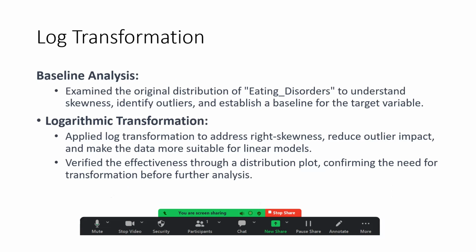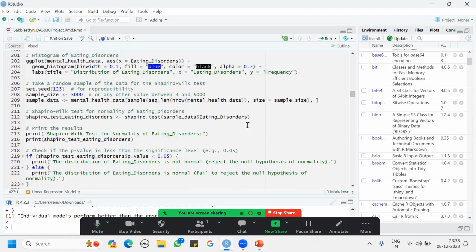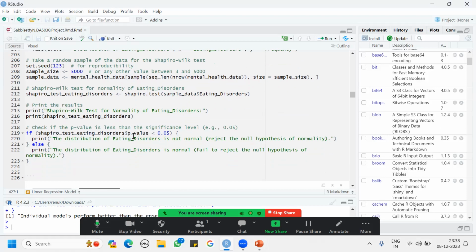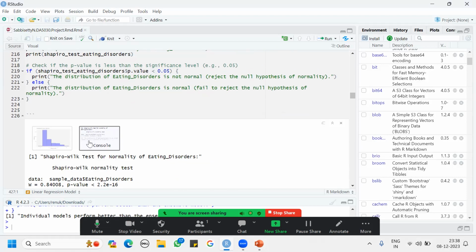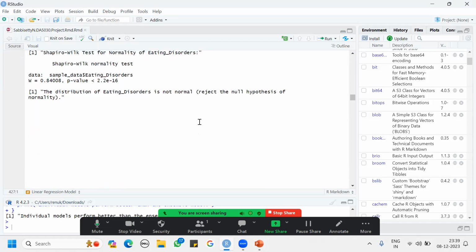After handling my outliers, I did log transformation. I did this because after analyzing my outliers, I evaluated the distribution, where I did a Shapiro-Wilk test to understand whether the data is normalized or not. And I realized my data is not normalized, so I did log transformation.